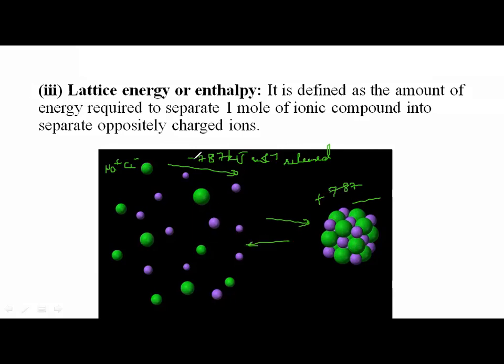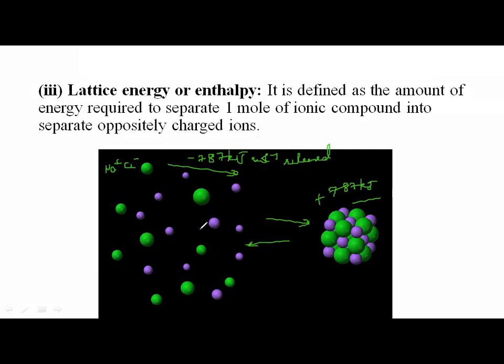This is minus because energy is released. This is plus because I am going to use so much energy to break the lattice into constituent ions. Understanding? So the energy required to separate 1 mole of an ionic compound into its ions is called lattice energy.